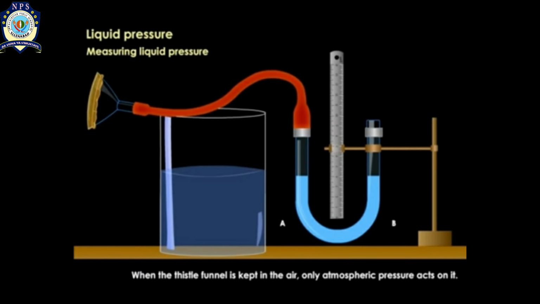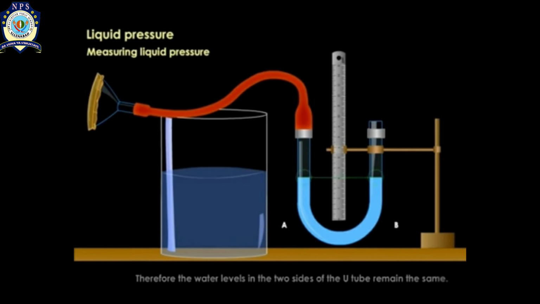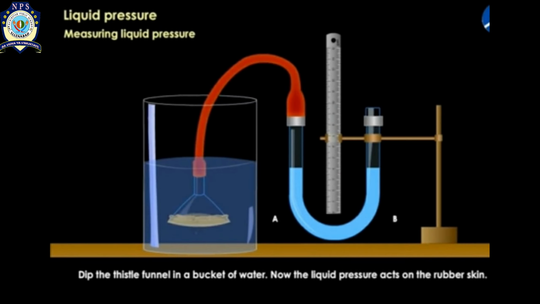When the thistle funnel is kept in the air, only atmospheric pressure acts on it. Therefore, the water level in the two sides of the U-tube will remain the same. As you can see, a green line is there which is showing the same water level in both the limbs of the U-tube. Now, dip the thistle funnel in a bucket of water.